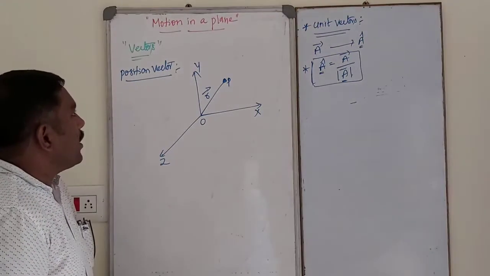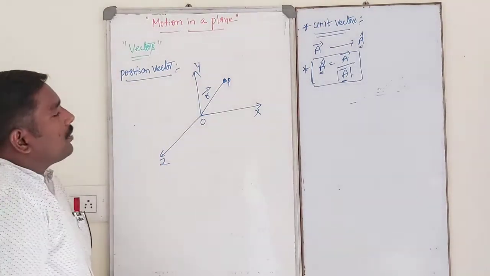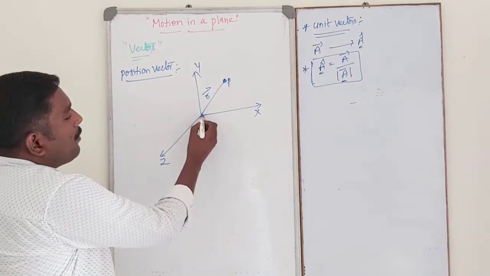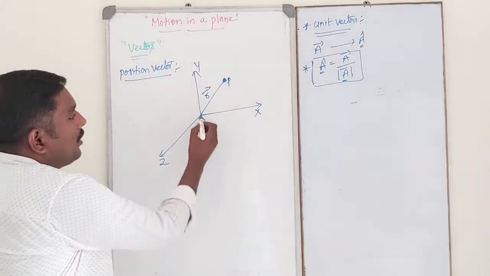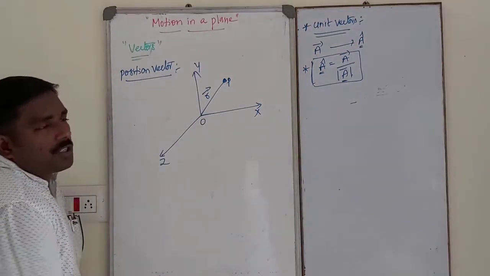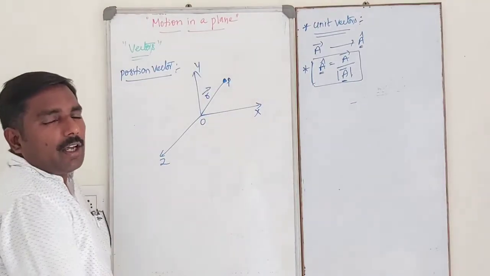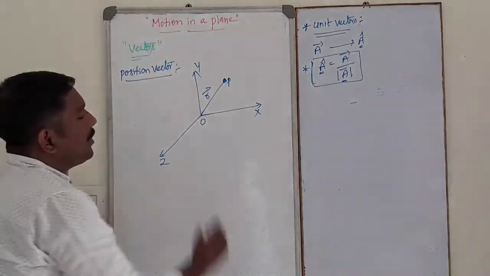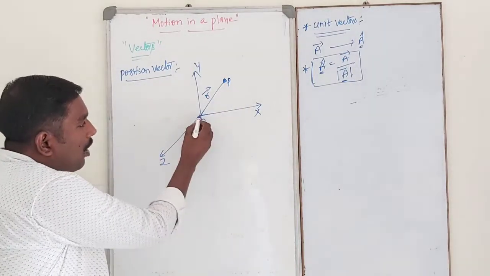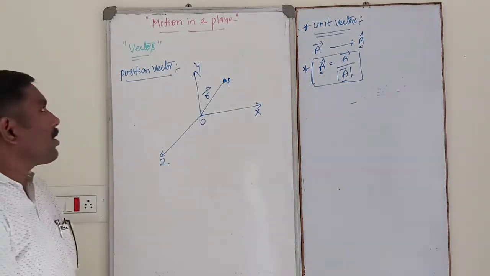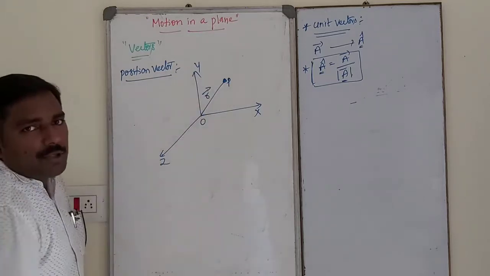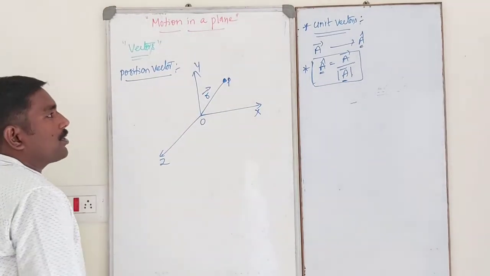So position vector means a vector which represents the position of the particle with reference to the point O. That is nothing but position vector. A position vector means a vector which is represented by the position of the particle with respect to the origin. So in this case, r bar is the position vector.